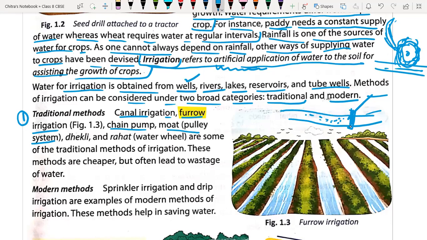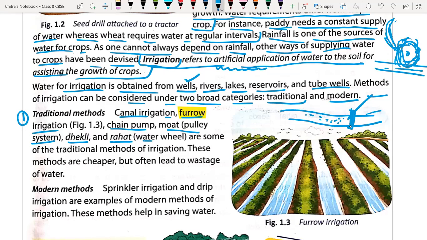Okay. Then we have Dhekli. It is again one of the traditional methods. You can go through the internet also to observe how they look, because in different parts of India they have different kinds of water sources, so they are using different kinds of practices.